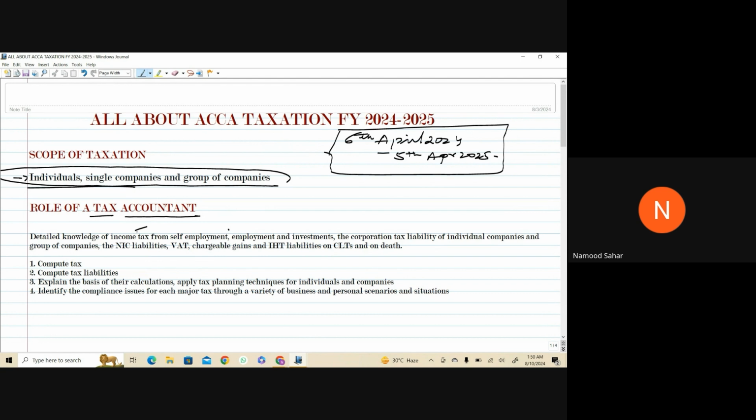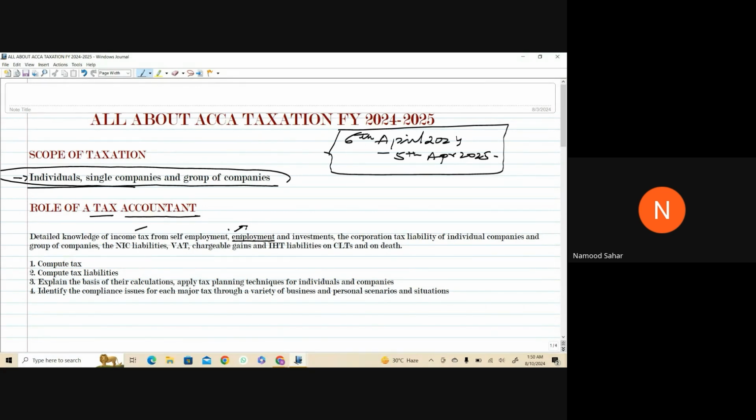Then there is another one where income tax is applicable, and that is employment. I'm doing my own job, and whatever I'm earning in salaries, I have my benefits from the companies, taxable and non-taxable, that we will be going through.